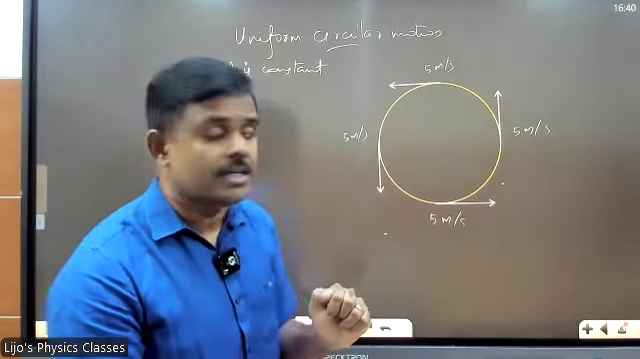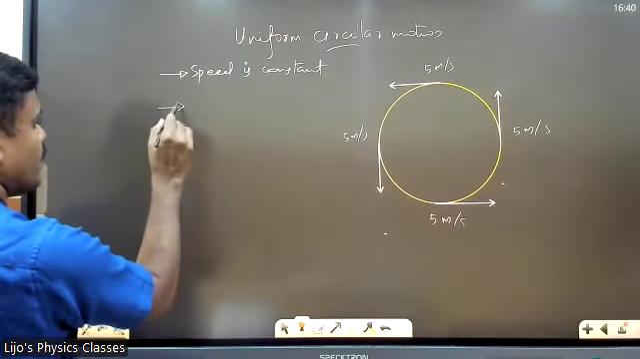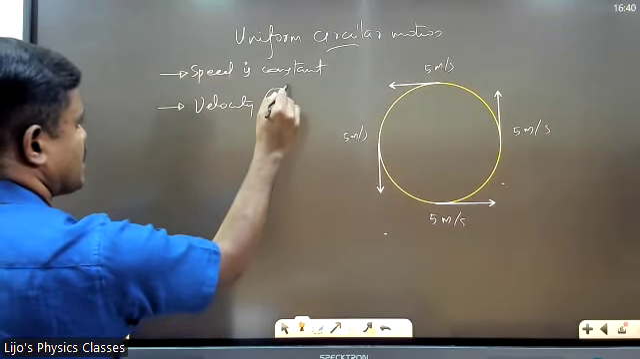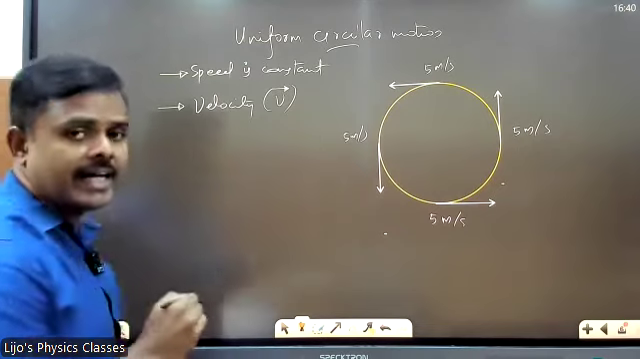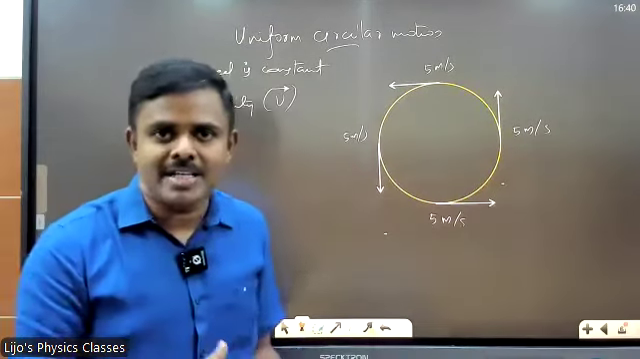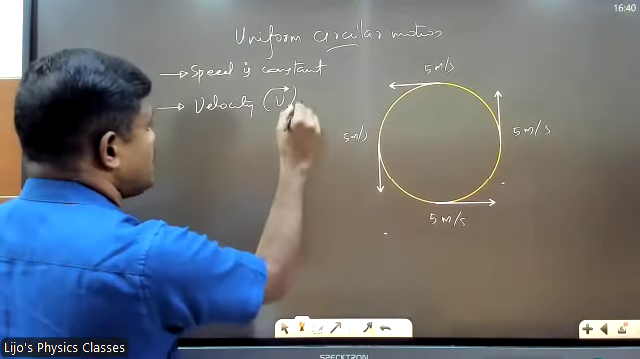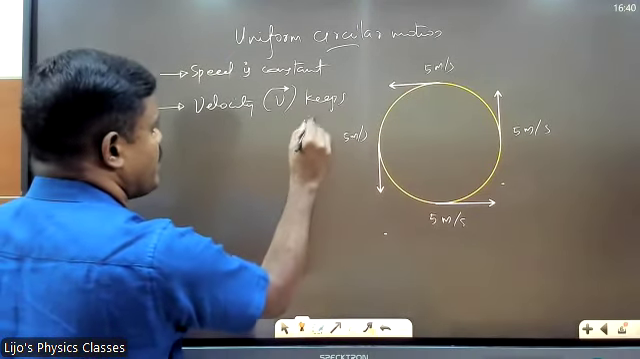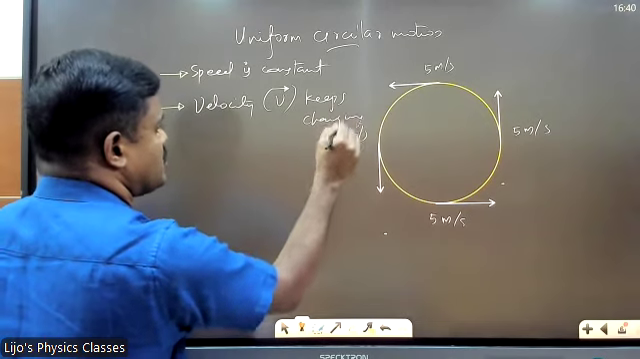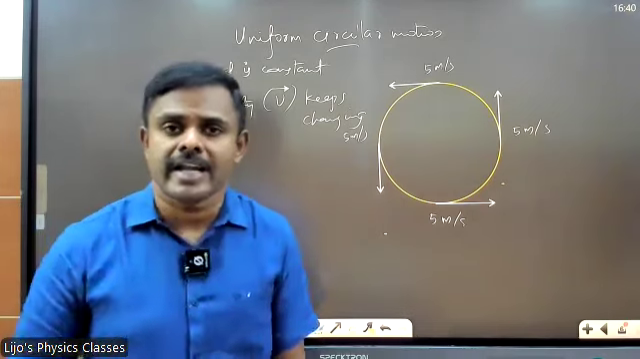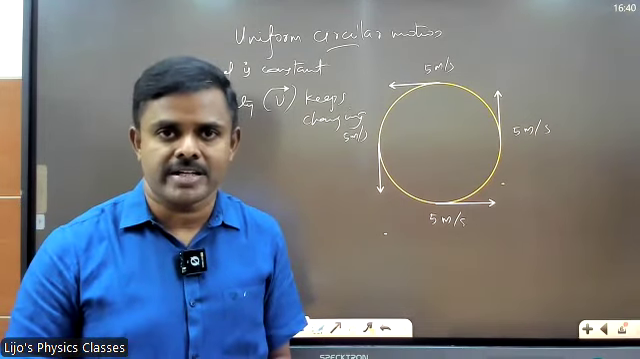But velocity is different. Velocity is a vector. Vector has a direction. Correct. Vector changes when direction changes, right? So velocity keeps changing. Who causes this direction change?